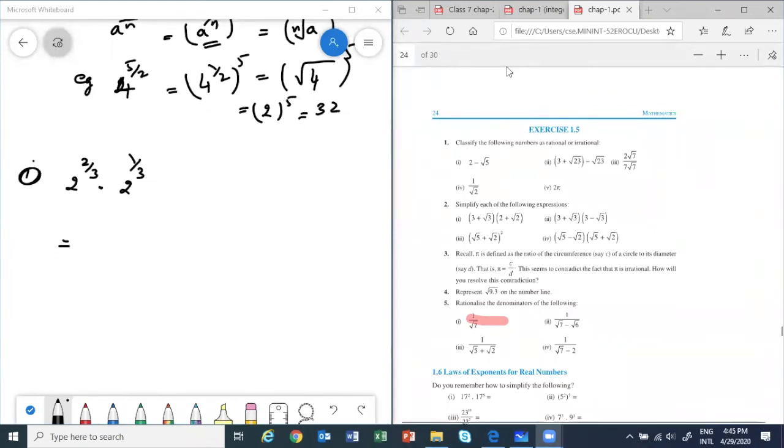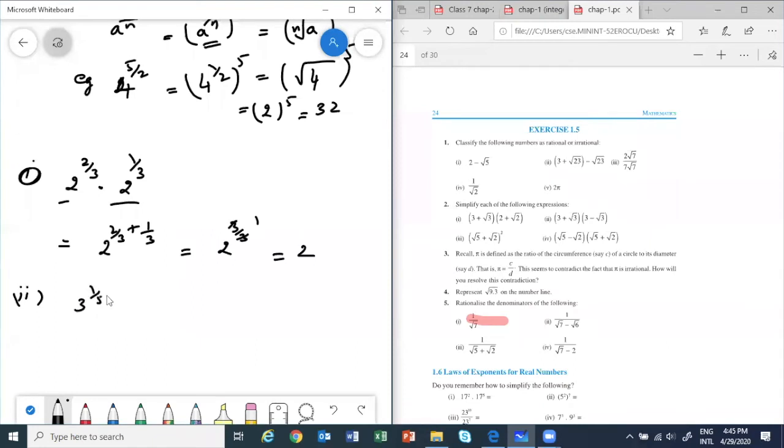All of you try this one. See, base is same, powers will be added. So 2 power 2 by 3 plus 1 by 3 by the property. So 2 power 3 by 3 will come, which is 1, so it is true. Take next question, all those who have done, all of you, do this one, 3 power 1 by 5 whole power 4.